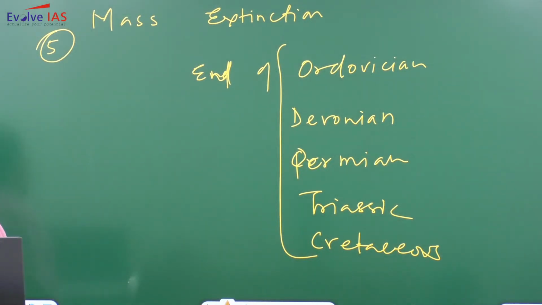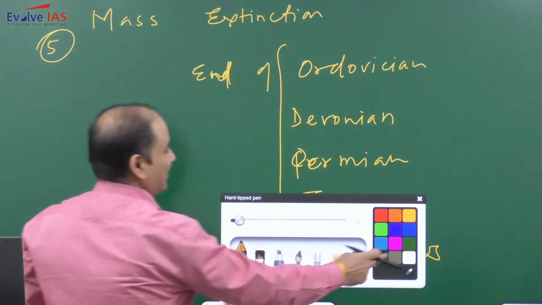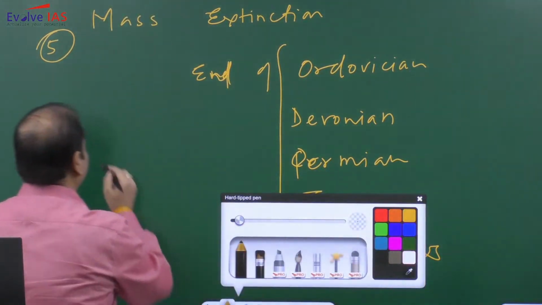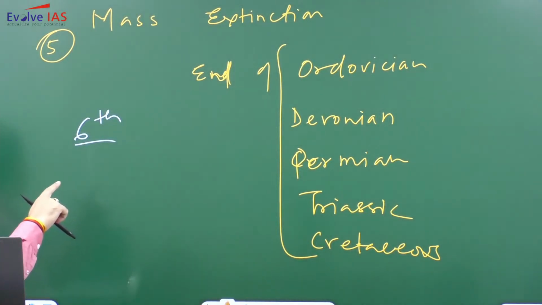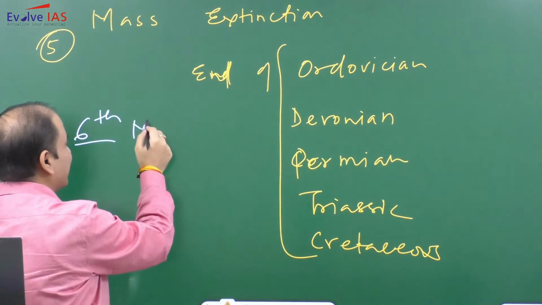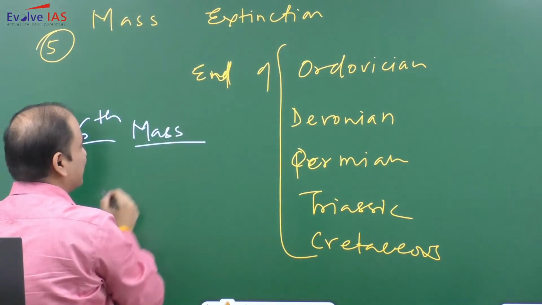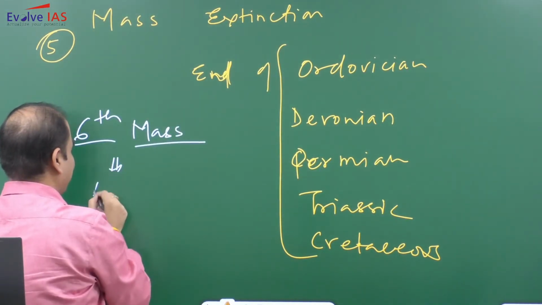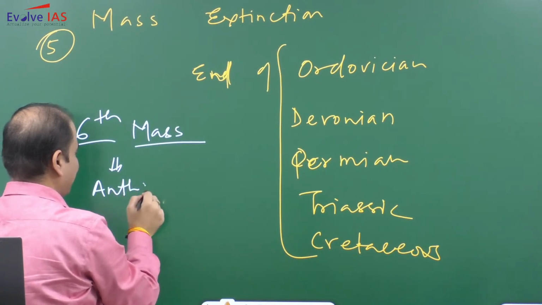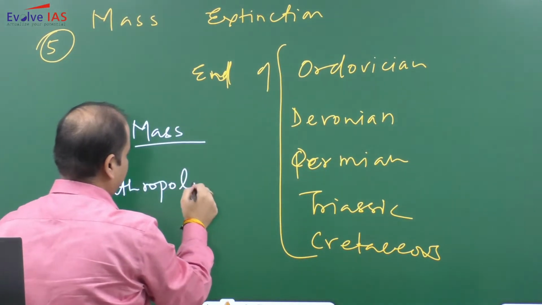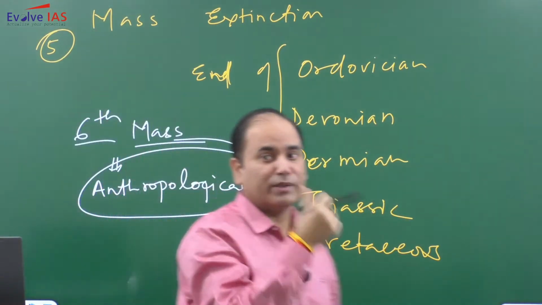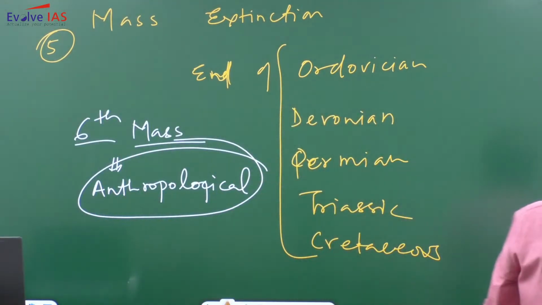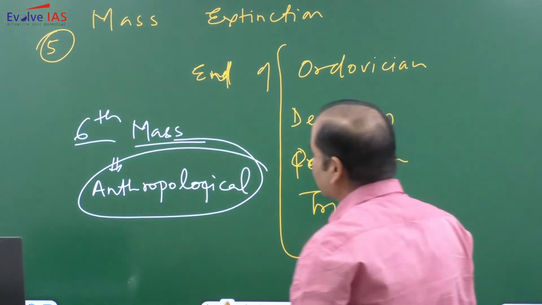The 6th. And a question has been asked on this in previous years. So this 6th mass extinction is by whom? Because of the humans. So it is considered that we are in the 6th mass extinction.